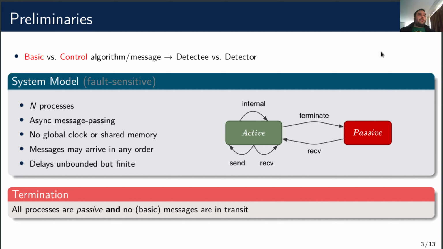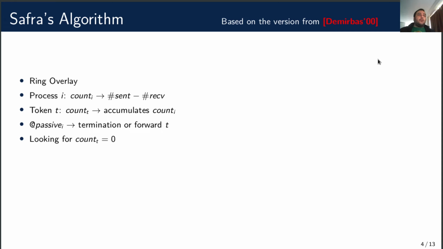So let's start with a fault-sensitive algorithm. Note that this is based on an optimized version from Mirbas and Aurora with some modifications and optimizations of our own. The processes are organized in a logical ring. Each process counts the basic messages it exchanges and the token circulates the ring, accumulating these counts. When a process holds a token, it can detect termination or forward it.